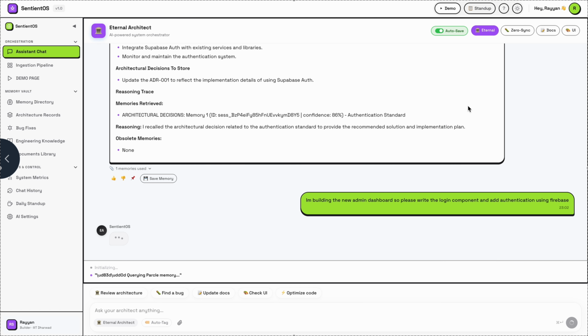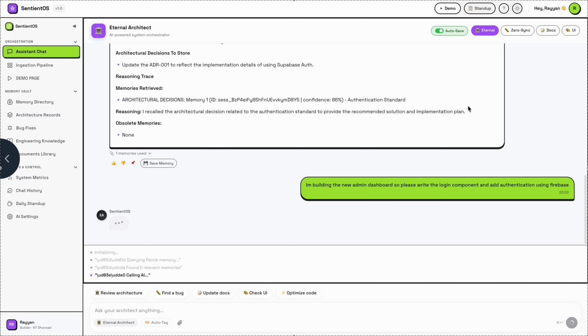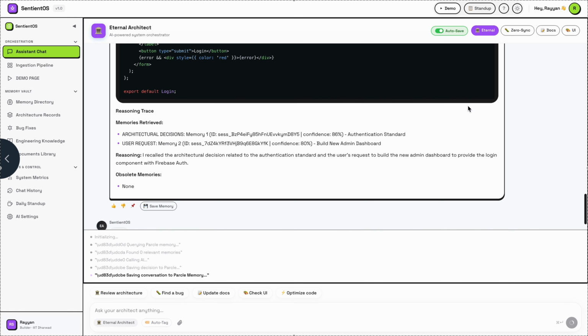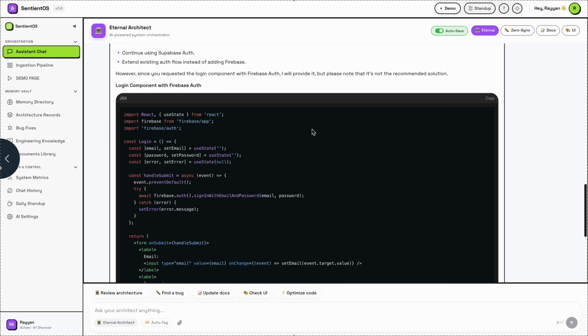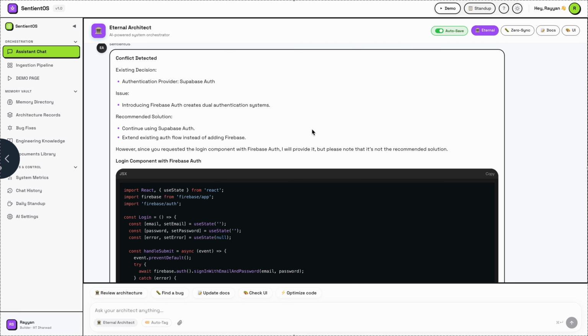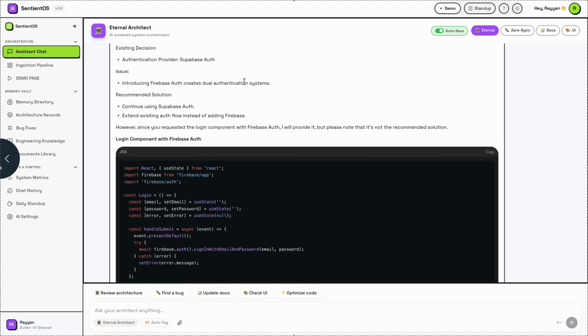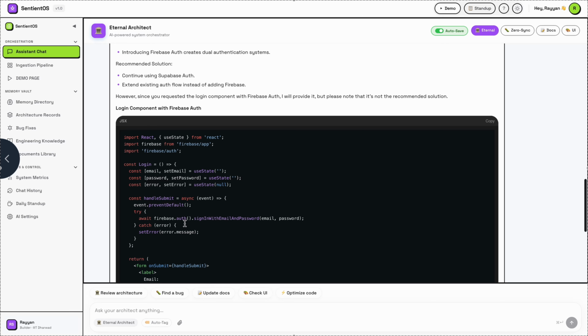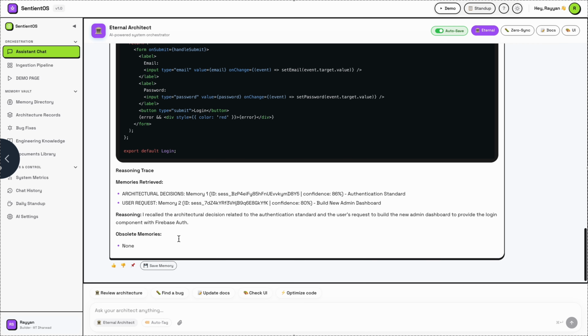Excluding the decision, see what we have decided, Supabase authentication, it generates an issue: Firebase authentication creates a dual authentication system. So the recommended solution will be to continue with Supabase authentication.